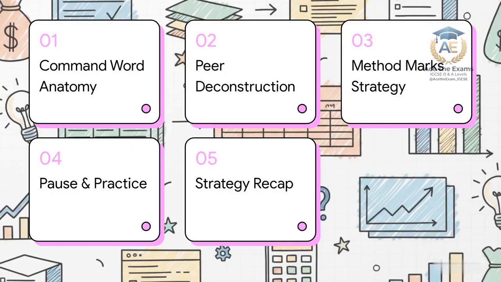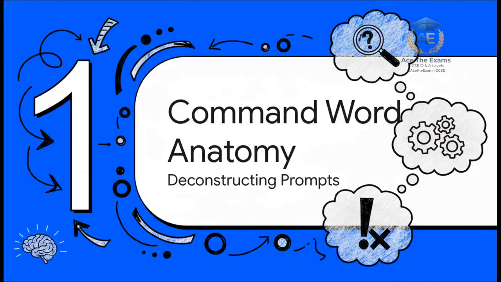Okay, so here is our strategic roadmap for this session. First, command word anatomy. Second, we'll look at a peer deconstruction debate. Third, we're tackling the roadblock and method marks. Fourth, an interactive pause and practice visual workshop. And finally, a complete strategy recap. Let's move fast and go deep. Section 1, Command Word Anatomy. Deconstructing the prompt. Let's get into it.